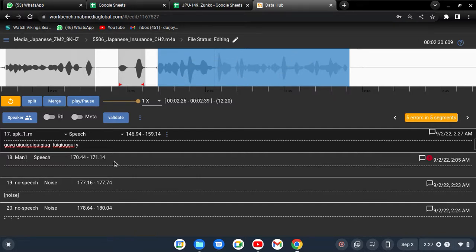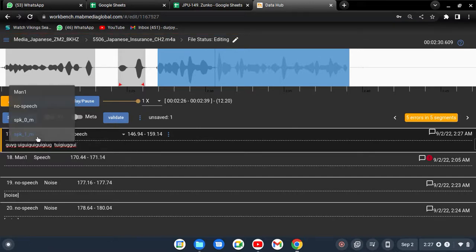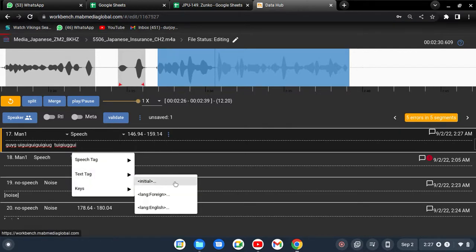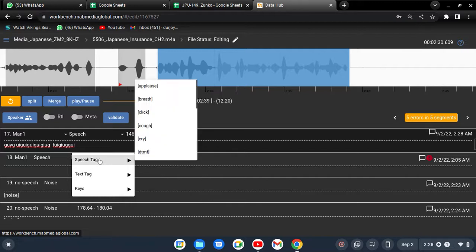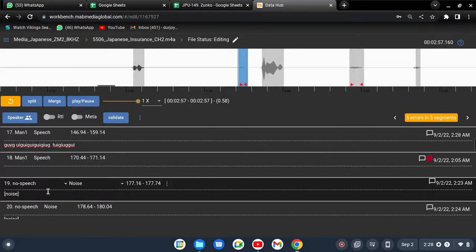Let me clarify again. This one is a segment, you mark it as man one, and you write those things in Japanese. After that just use those text tags. If you go to the text tags, initial, foreign, English, keys tag, there is a tilde key and filler word, you can use those things, but don't put any kind of speech tag in your transcription box. You will use only one tag, which is noise, for those noise segments only. That's the thing for the noisy speech.